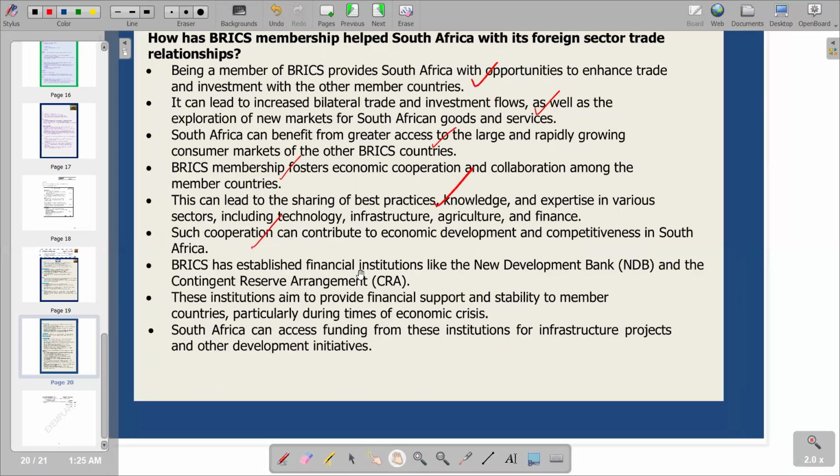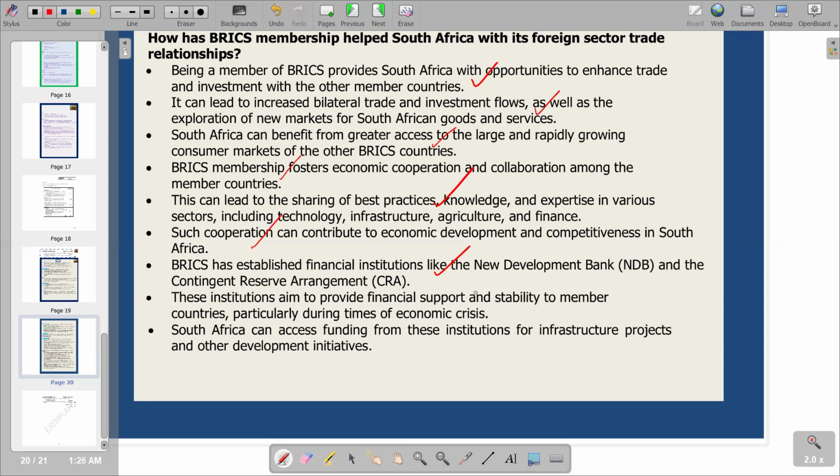Then our next point, BRICS has established financial institutions like the New Development Bank and the Contingent Reserve Arrangement. So we have these financial institutions that are there to assist the member countries inside BRICS in terms of funding. So this becomes a source of funding for any infrastructure development that might be in progress in the local economy, which becomes a benefit to the government of South Africa because the sources of finance are now being widened. So we have those institutions being mentioned as NDB and CRA.